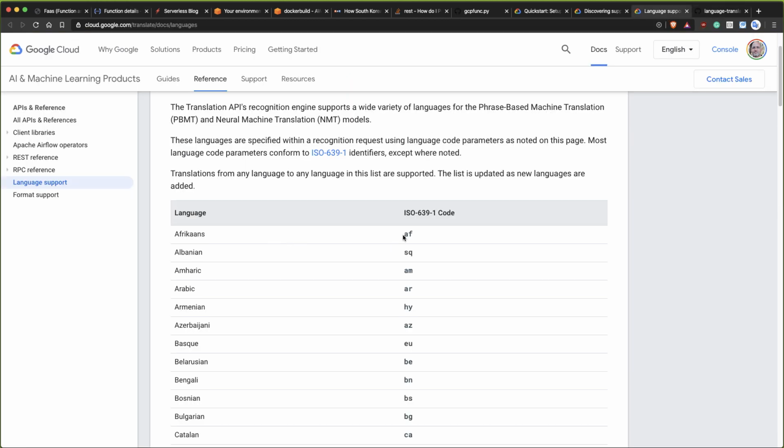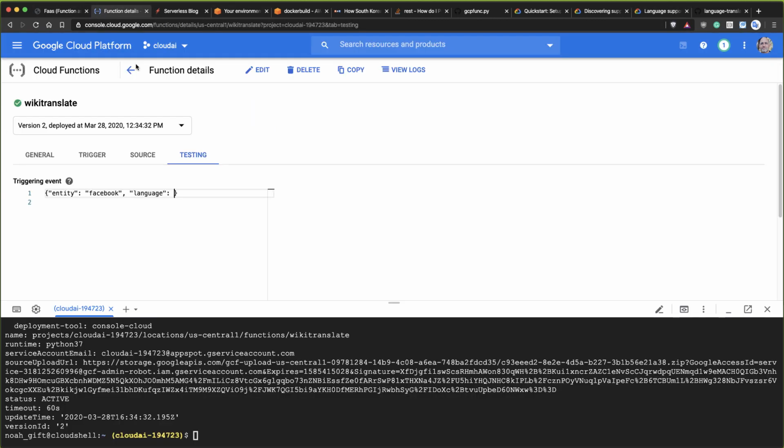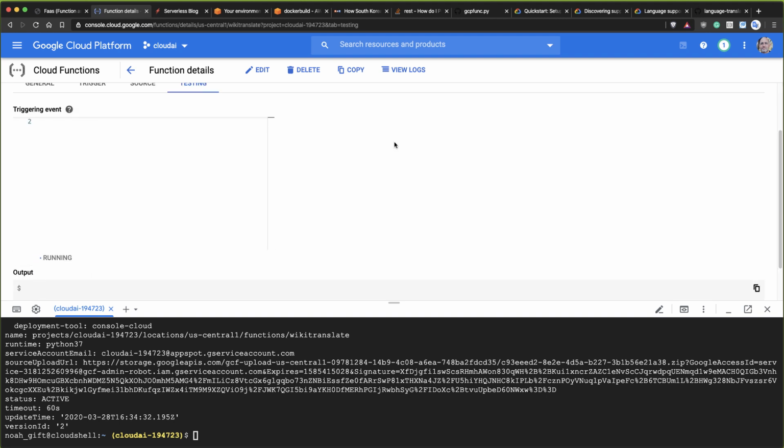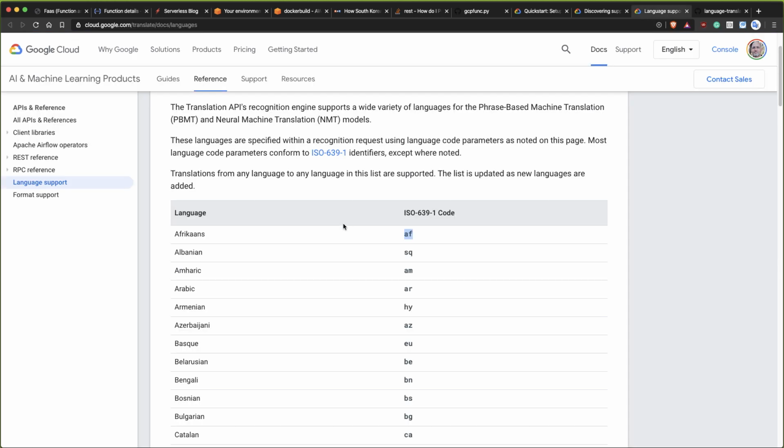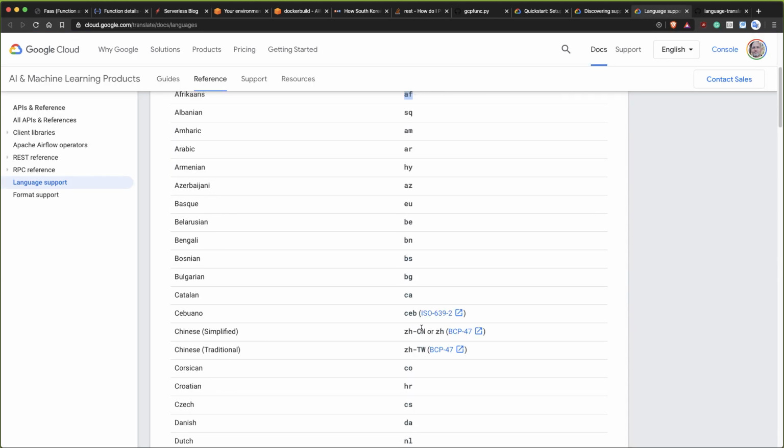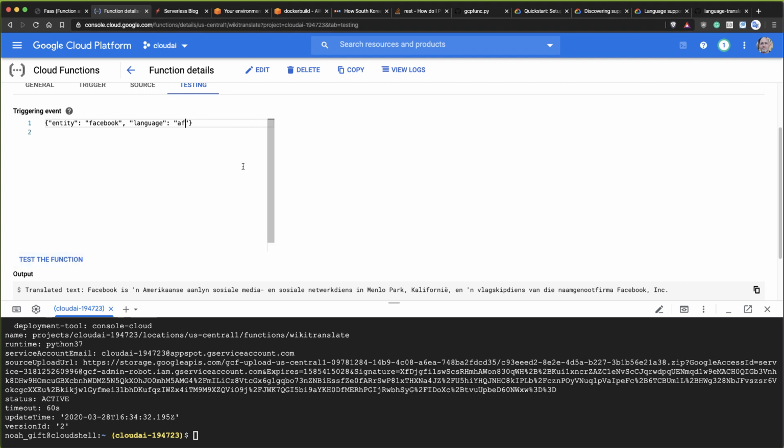So maybe Afrikaans, okay? Let's see if this works. There we go. So we're able to translate, and then if I want to try a different language, maybe we'll try simplified Chinese. Let's translate it. There we go.